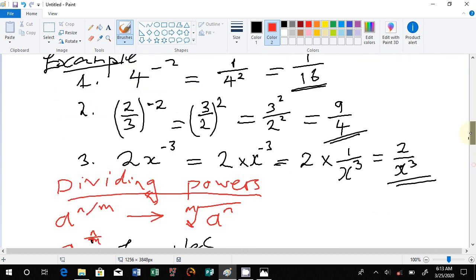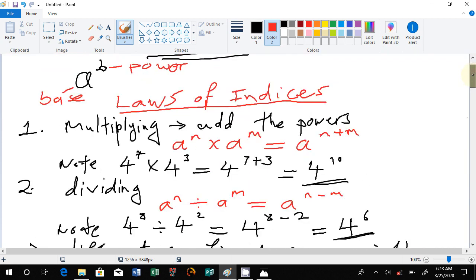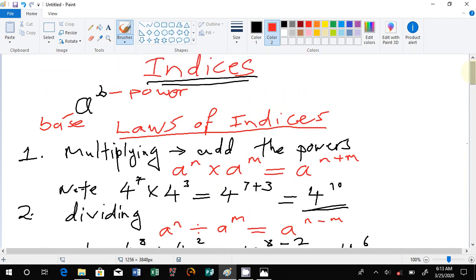But the laws of indices are very applicable and they are quite interesting. They are actually what introduces the whole topic of calculus. If you understand these, you do well even in calculus.